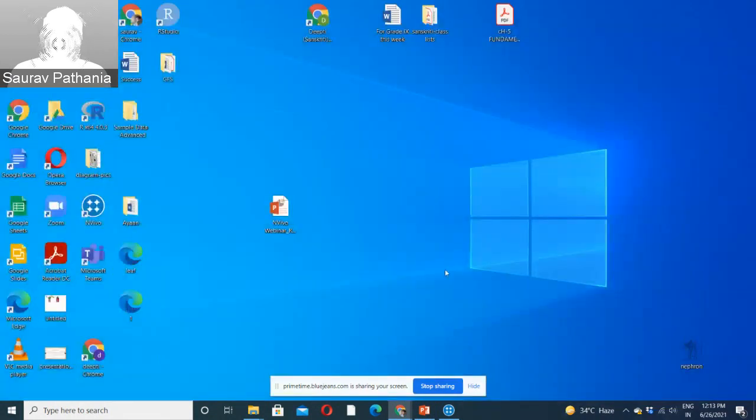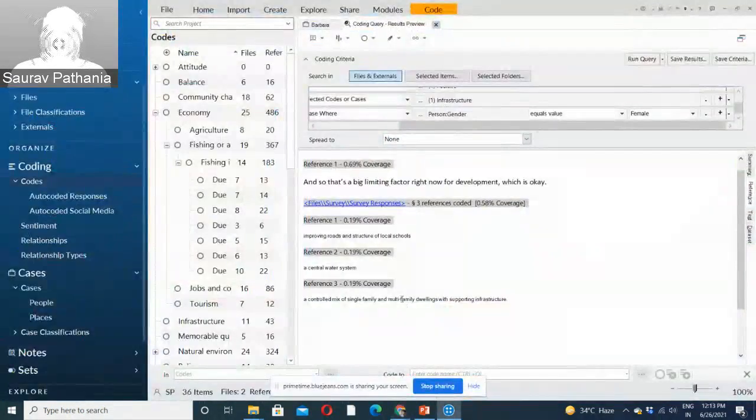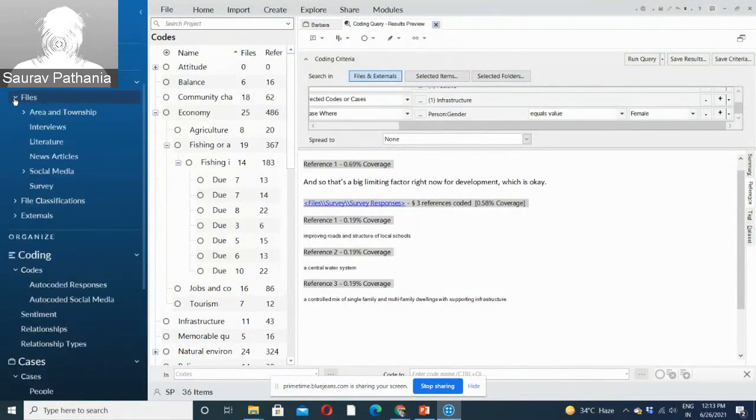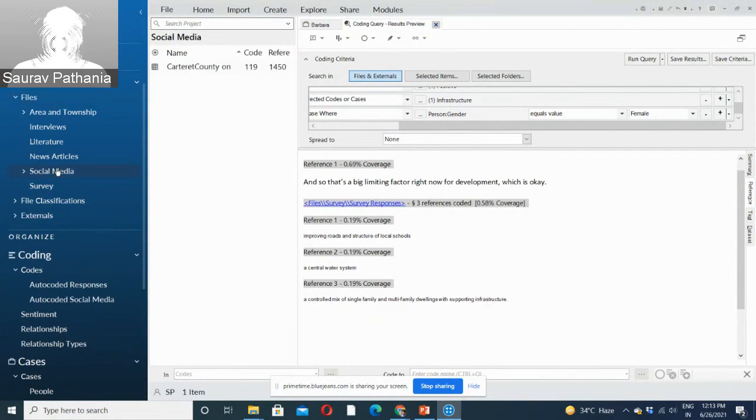Now what we do is we bring it inside NVivo. As I told you, any data which we bring from outside comes under data, under files. So this data will also come under files. Let's bring it under the social media folder. There's already a social media folder. Let's bring it here. Go to import.